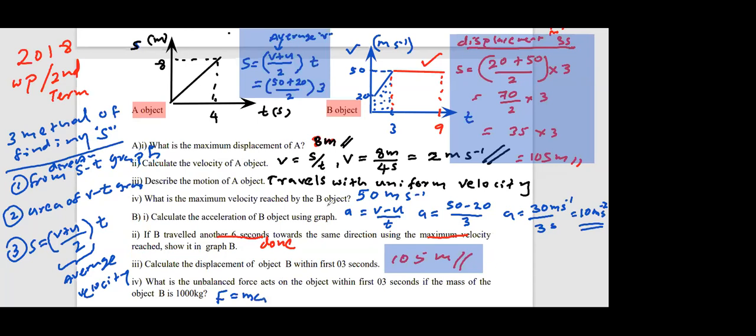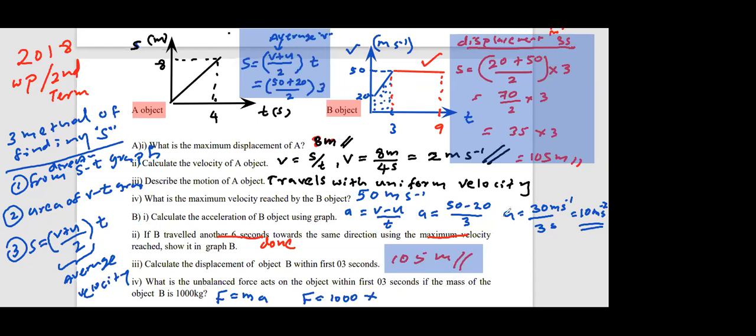Now we know the mass of the object, they have given 1000 kilograms, but we don't know the acceleration. So you have to find the acceleration. Did we find the acceleration of object B? How to find the acceleration? Acceleration equals final velocity minus initial velocity divided by time taken. Yes, we have done it.